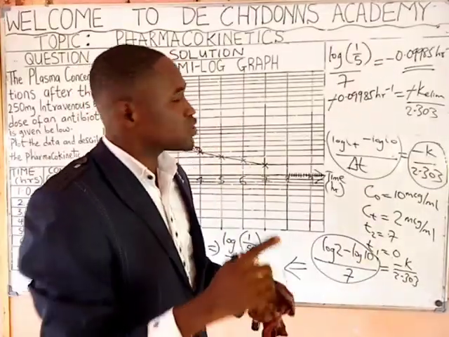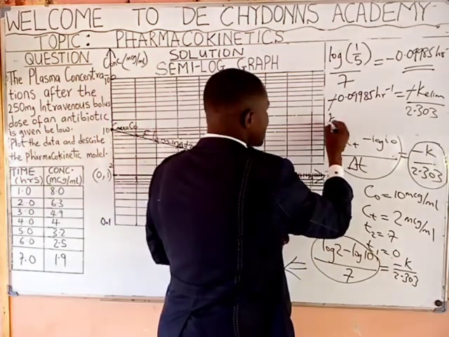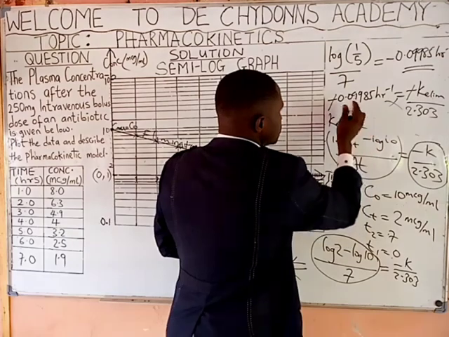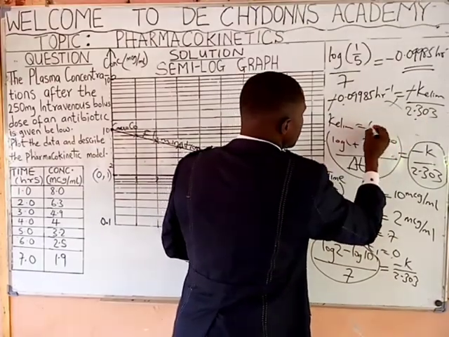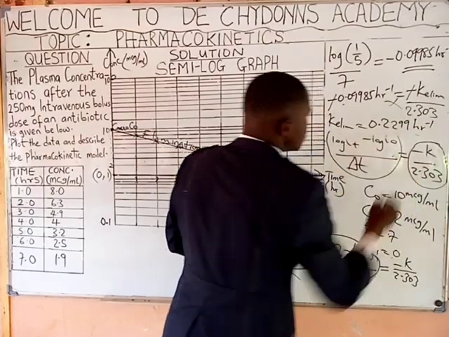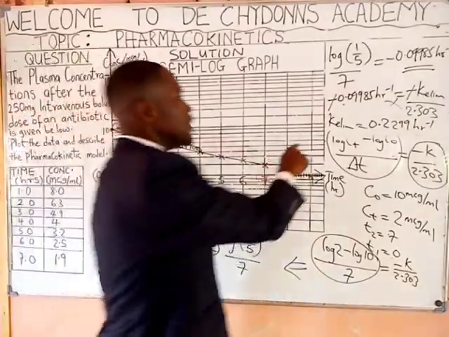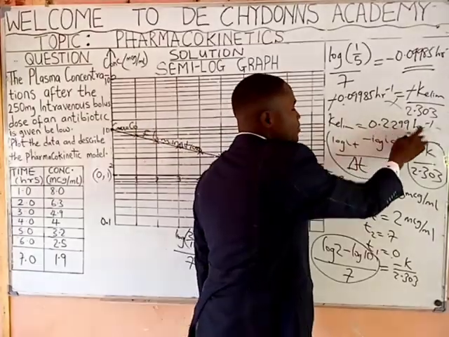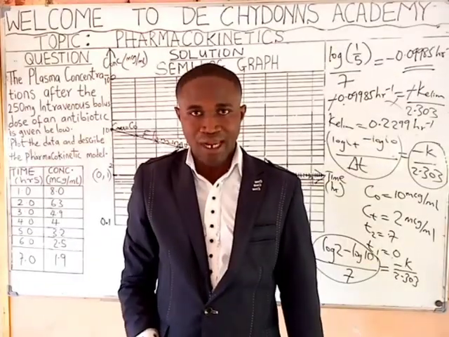And when minus cancels minus, K elimination will be equal to, by cross multiplying, this times this, 0.2299 per hour. So, the K elimination is equivalent to 0.2299 per hour. Do you understand it?